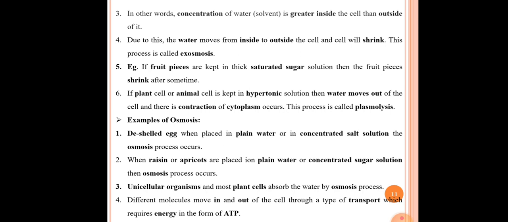The fourth point here is that different molecules move in and out of the cell through a type of transport which requires energy in the form of ATP. Actually, in the body of plants as well as animals, there is movement of molecules with the help of ATP as an energy source. That's why such types of processes require energy.